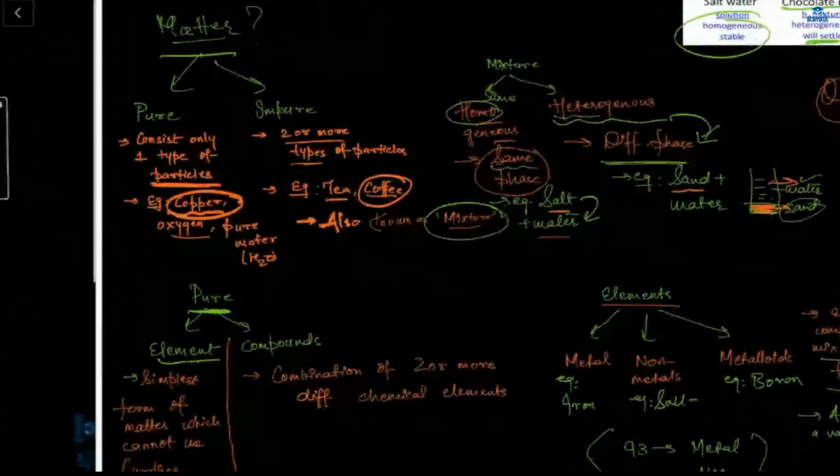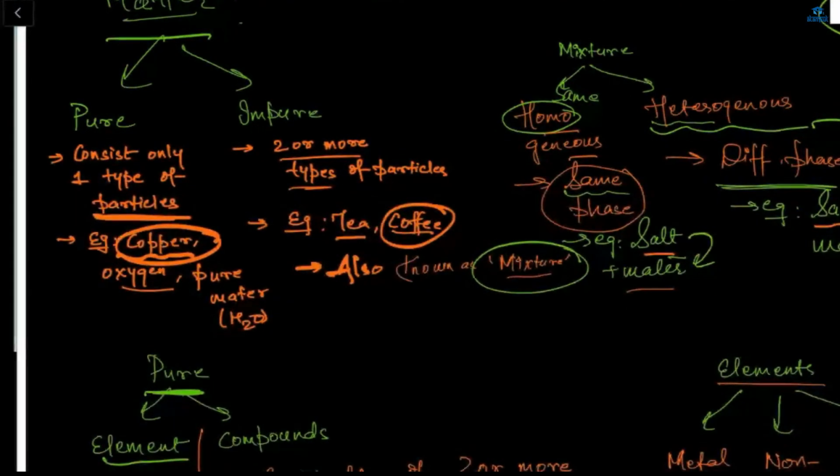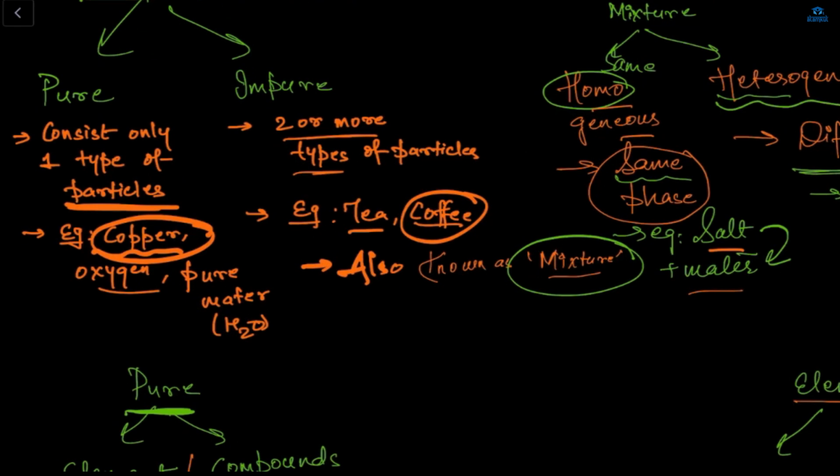Okay, so let's go through quickly. Matter is of 2 types, pure matter and impure matter. Pure consists of only one kind of particle, and impure consists of 2 or more. Coffee is an impure matter because it is a combination of milk, tea, sugar, and caffeine. Pure consists of only 1 particle, like water. Water is pure because only H2O is everywhere.